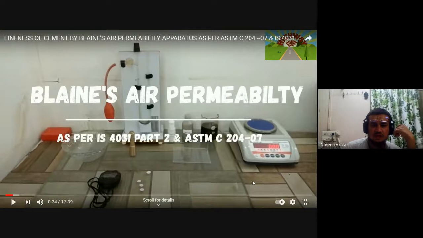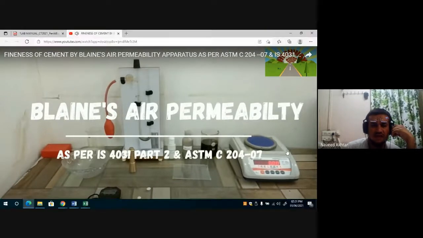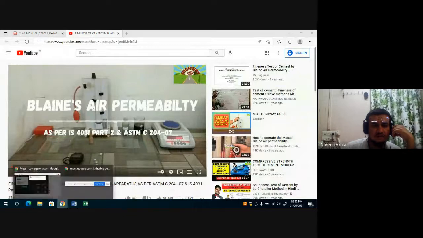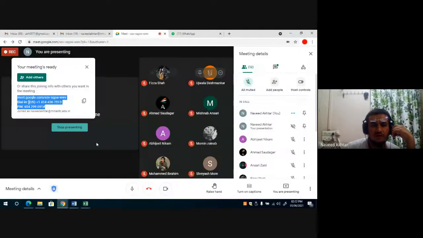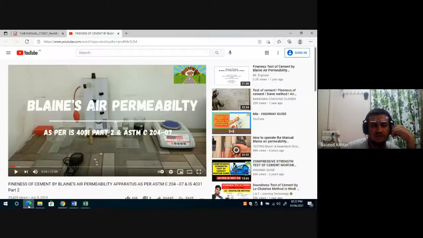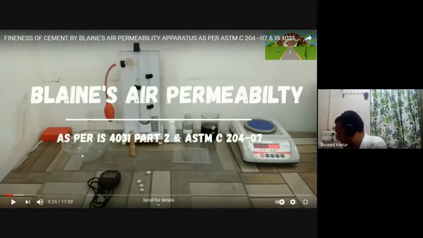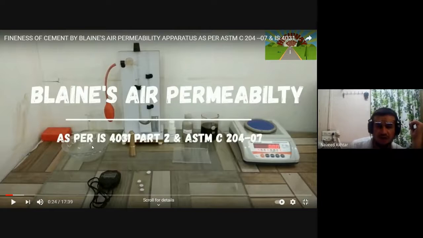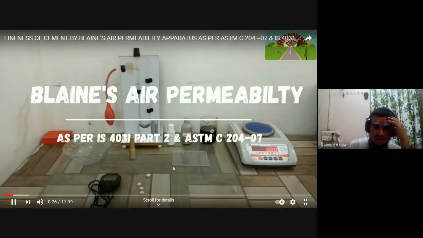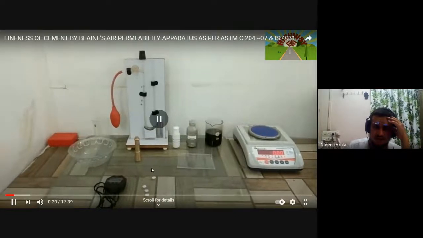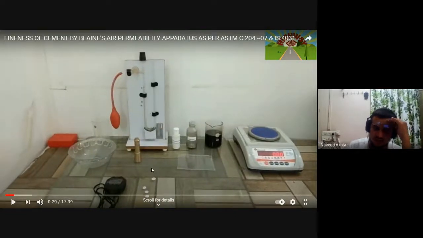The experiment is as per IS 403 Part 2 and ASTM C204. You can see these are the apparatus required for the Blaine air permeability apparatus.